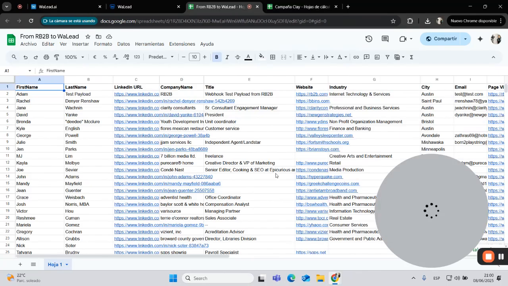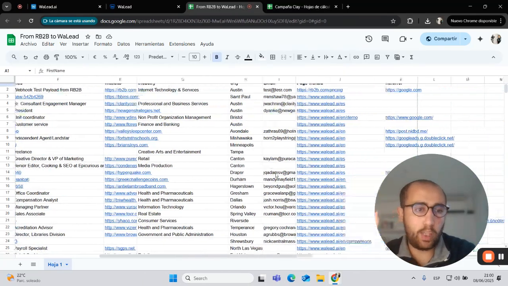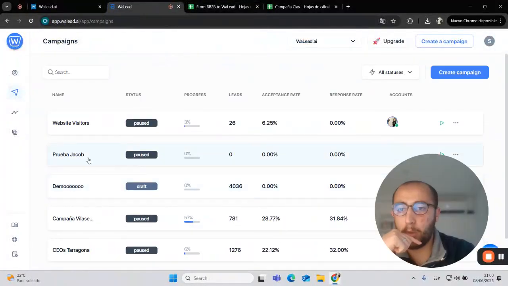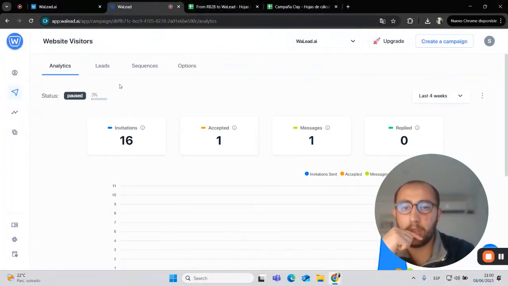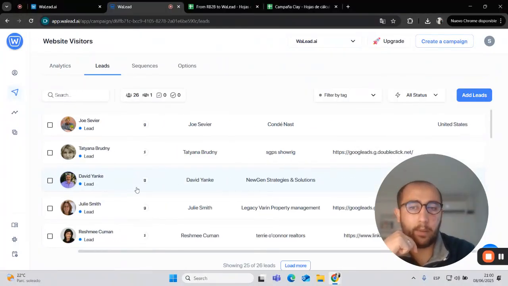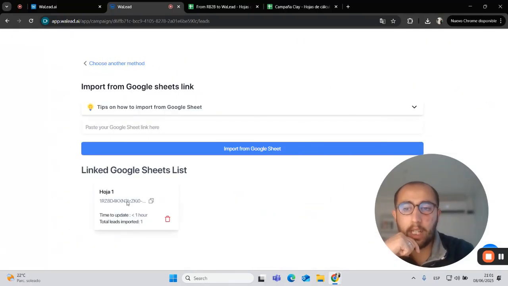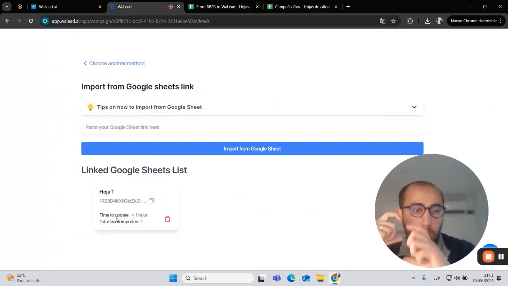I also have another Google Sheet that is working with Airbnb. So let's see how this works. For example, in the case of the website visitors, we can see that we already have uploaded some leads here. How is this working? If we come here, we can see that we have a Google Sheet that is working with this campaign.